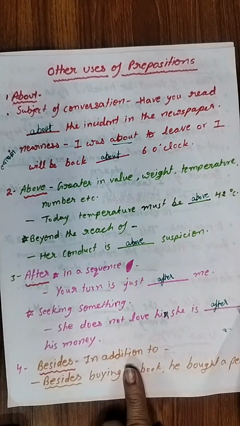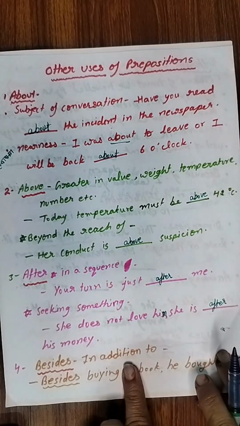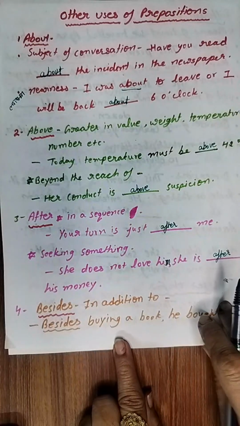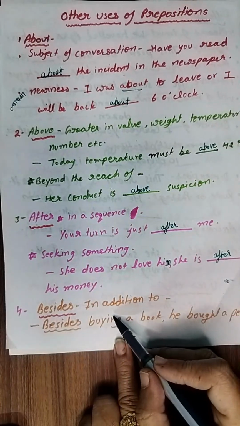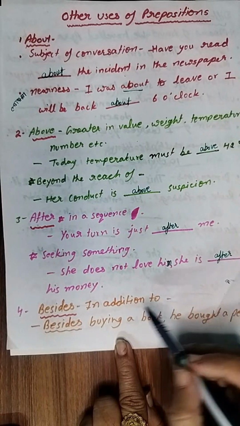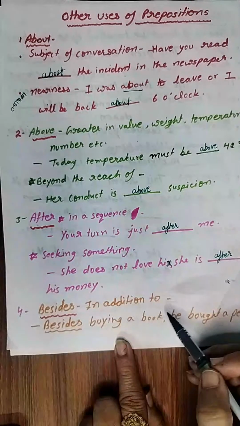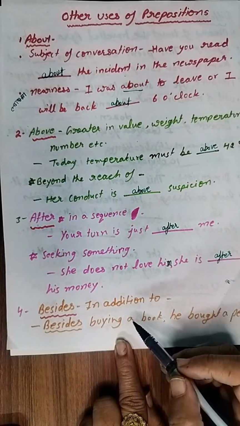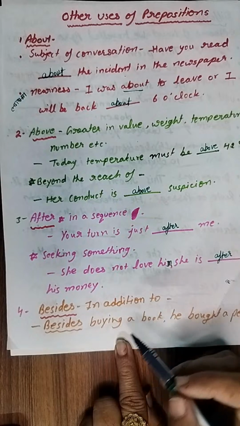Okay, then besides, children, you must be aware besides is also a preposition and it conveys the meaning in addition to. क्या मीनिंग कन्वे करता है? इसके अलावा, in addition to, यानी कि इस चीज के अलावा. Okay, and remember the difference between beside and besides. Beside is totally a different word.